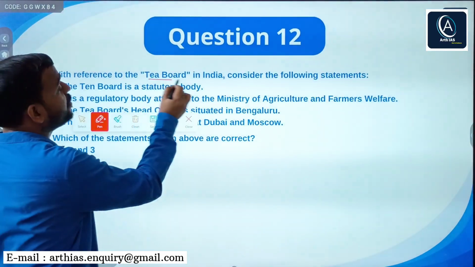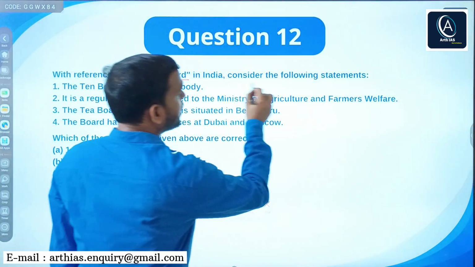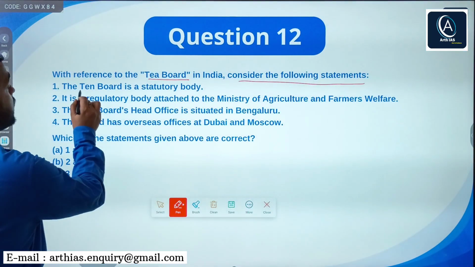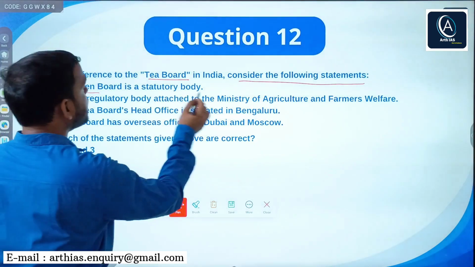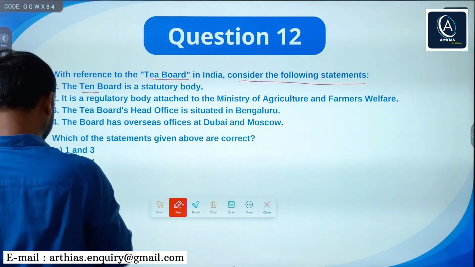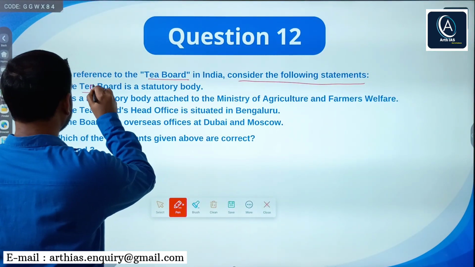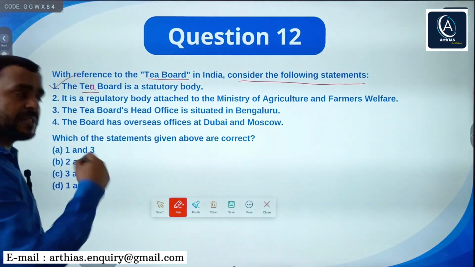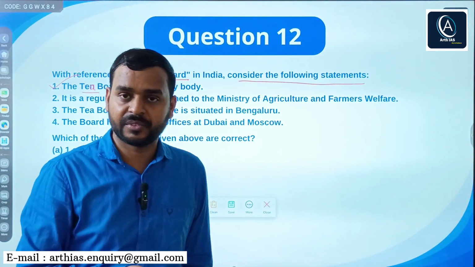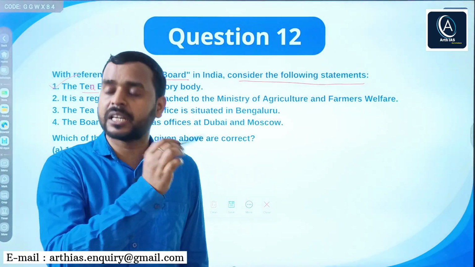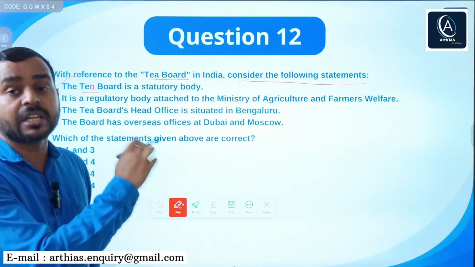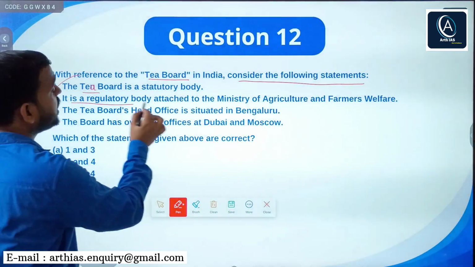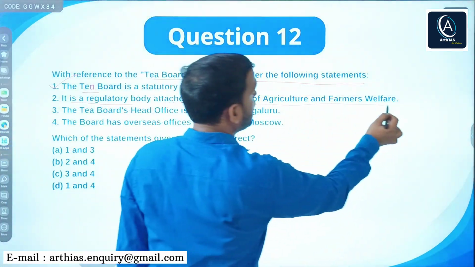Next, with reference to the Tea Board in India, consider the following statements. The Tea Board is a statutory board, right? Actually it is a Tea Board. The Tea Board is a statutory body, obviously under the Tea Act. It has been established under the Tea Act, and that's why it is a statutory body. Second, it is a regulatory body attached to the Ministry of Agriculture and Farmers Welfare.